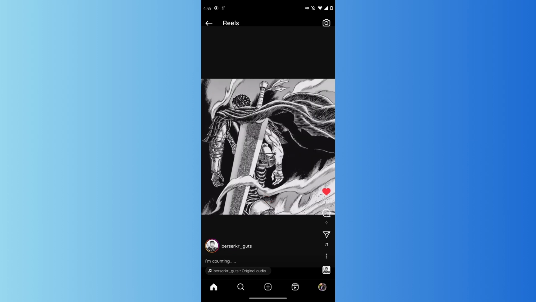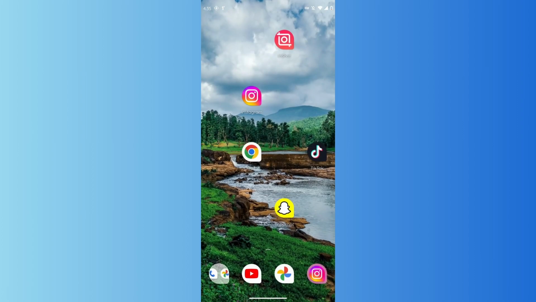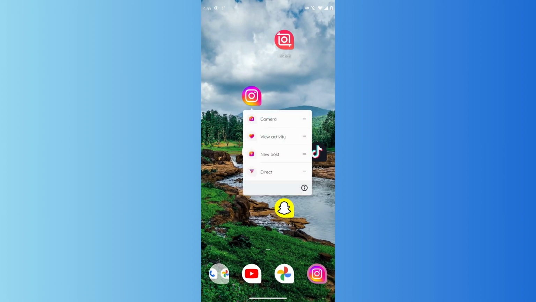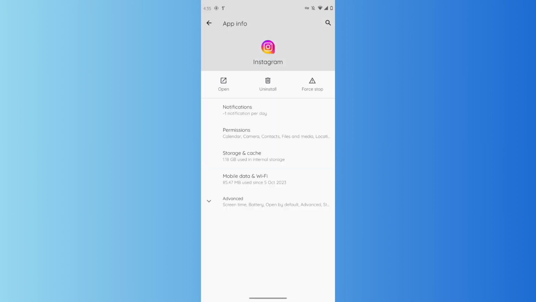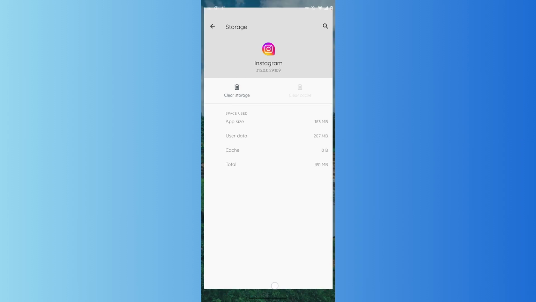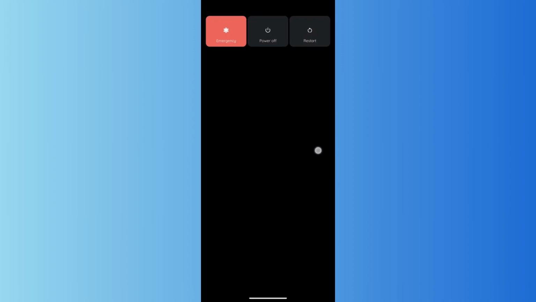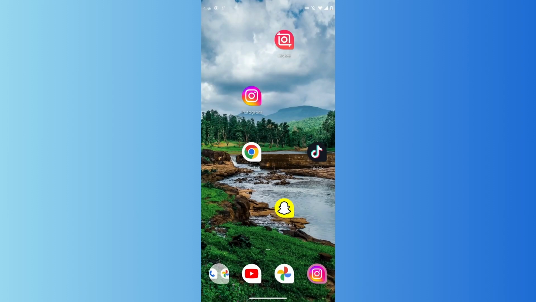So if that doesn't work, what you have to do is you just have to come back to your home screen and then tap and hold on your Instagram application and then tap on app info. After tapping on app info, just tap on storage and cache and then clear cache. And after clearing cache, what it basically does is it will clear any bugs or problems that you are facing on your Instagram. And after doing that, you just have to restart your device once. And after restarting your device, your problem might be fixed.